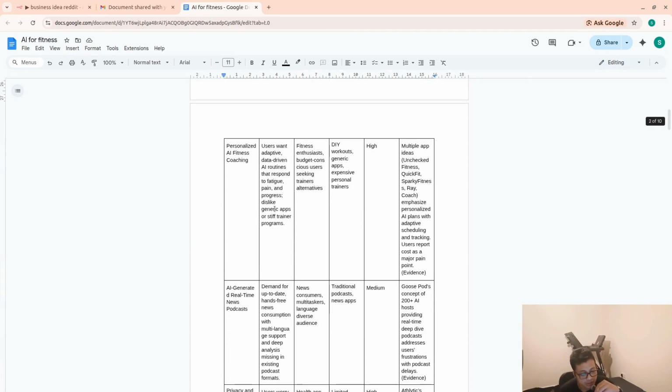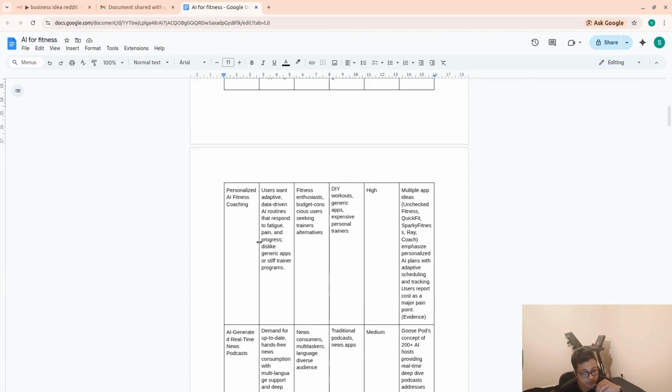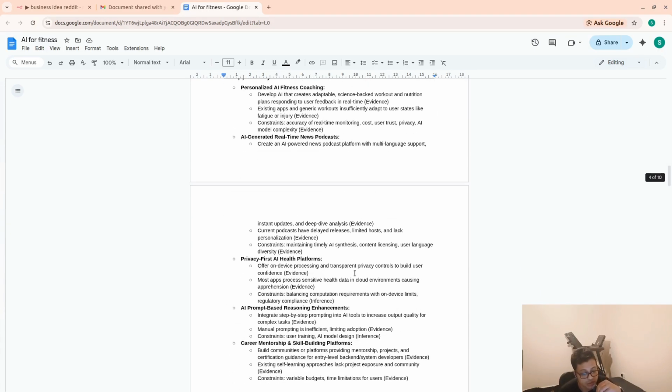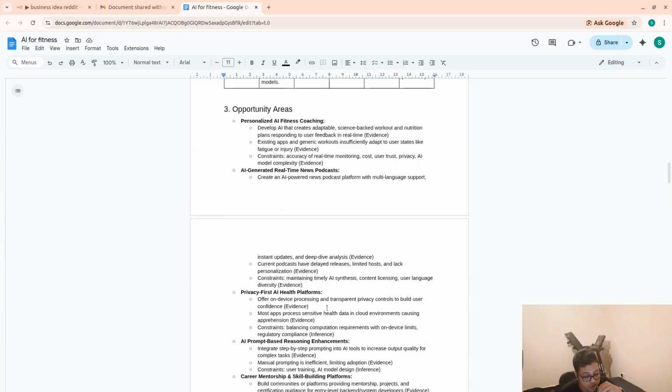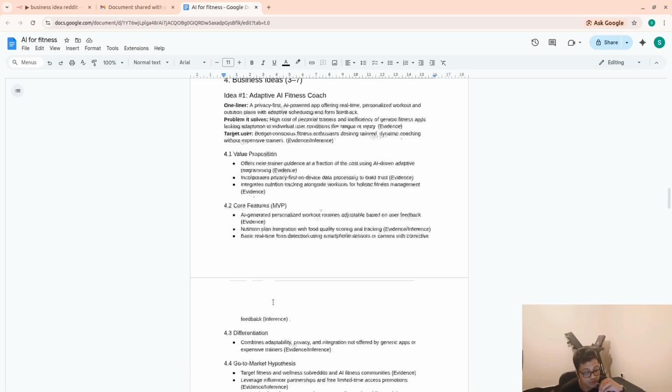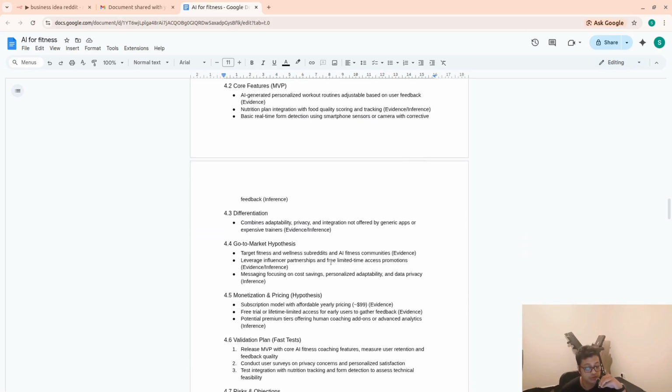So how many pages? Oh, so this time is 10 pages, so sometimes it could vary, you know. So now if we scroll down, we got everything here, right? So a couple of aspects that we can, oh, it's a problem cluster, so this is really interesting. Okay, if we scroll down, there's an opportunity areas, and then we got the business ideas and the value proposition and also the MVP. So this data is essentially coming from the real posts, from the real people.